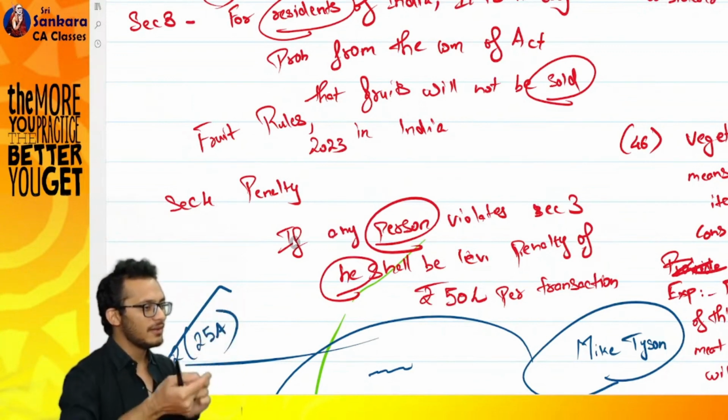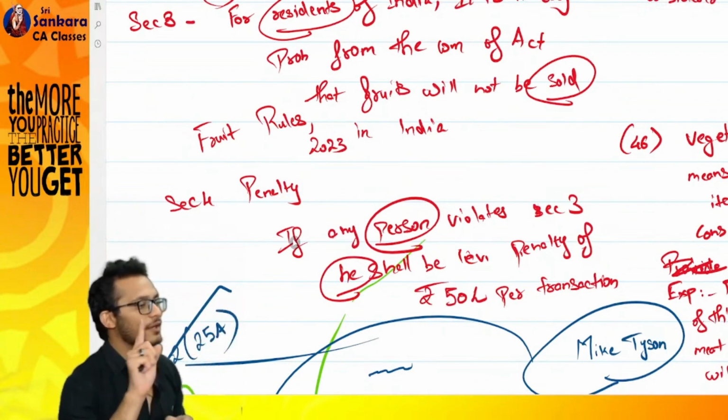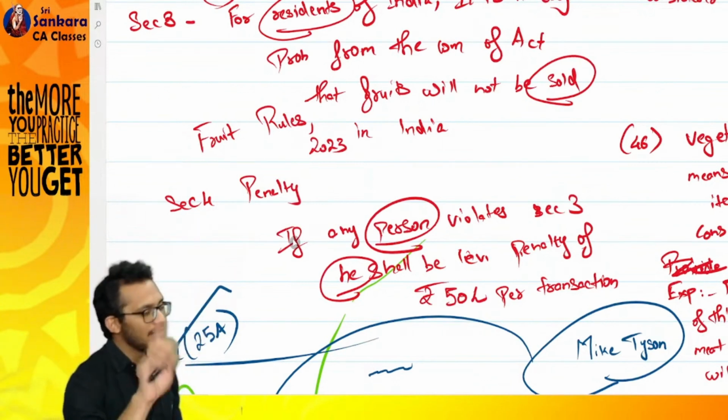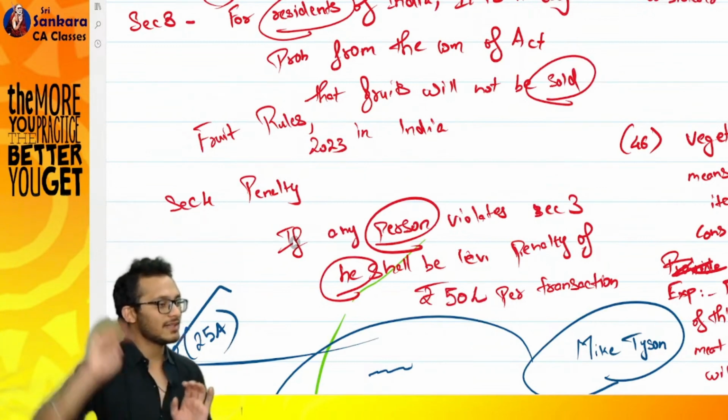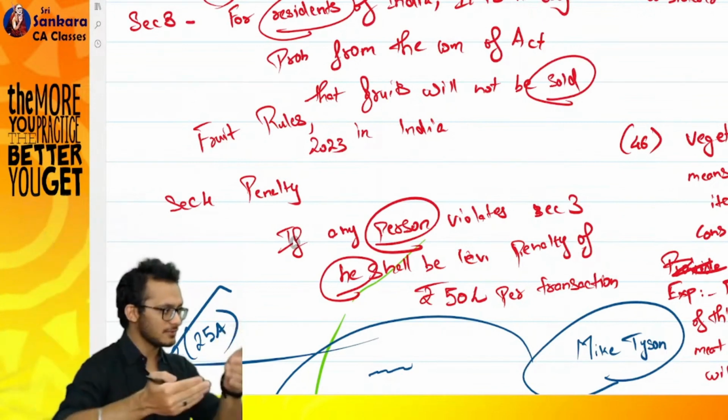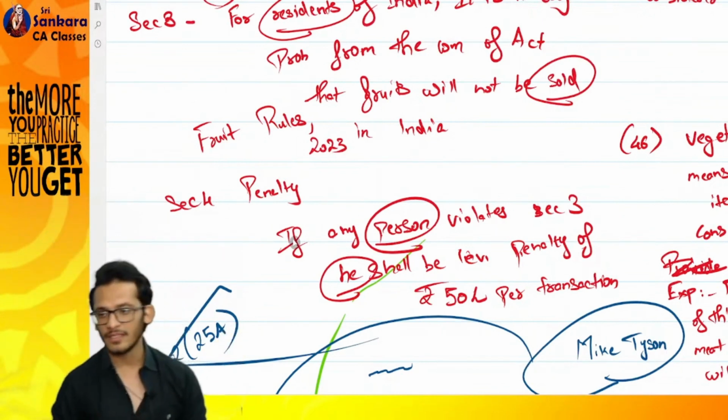How does the definition work? Refer to the specific section. Did not work out, refer section number 2. Did not work out, refer general clauses. Did not work out, refer dictionary. Did not work out, refer the customs. For the customs, when I say customs, not customs duty, normal customs. What is the normal understanding of the clear, not clear?